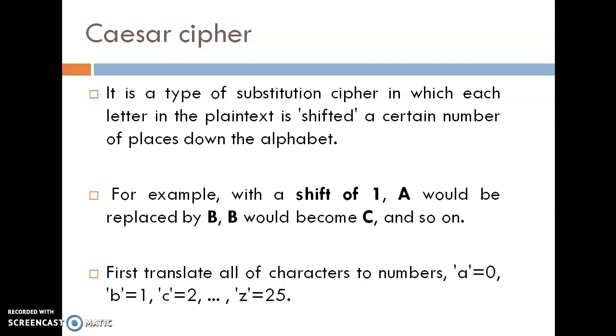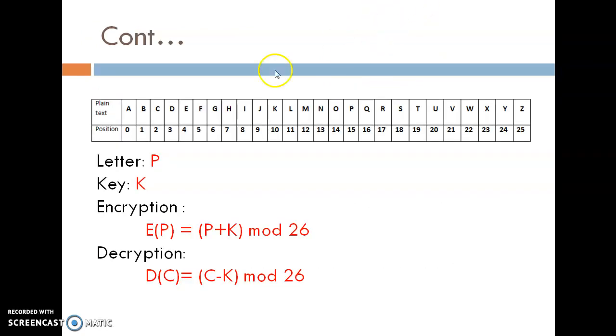To translate all the characters to numbers, assign numeric values to the alphabet. So assign value 0 to A, 1 to B, 2 to C, like that. See here, for the character A, value 0 is assigned. Same way, B, C, D get the values 1, 2, 3.